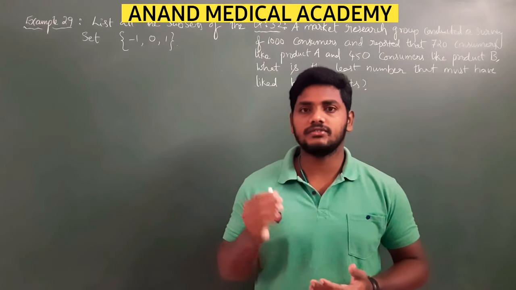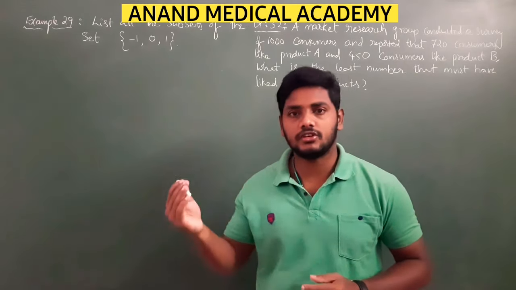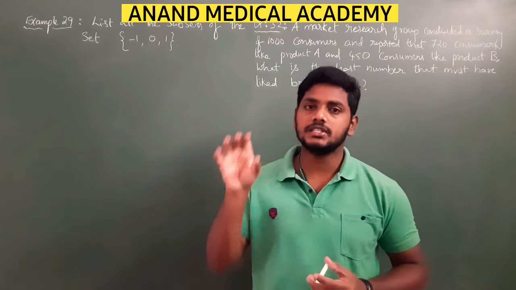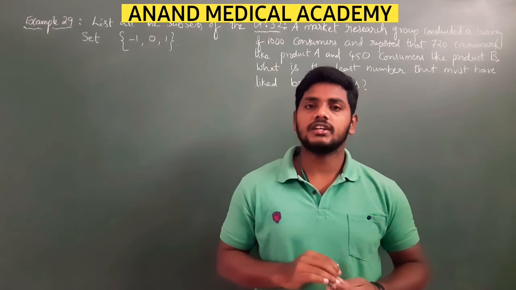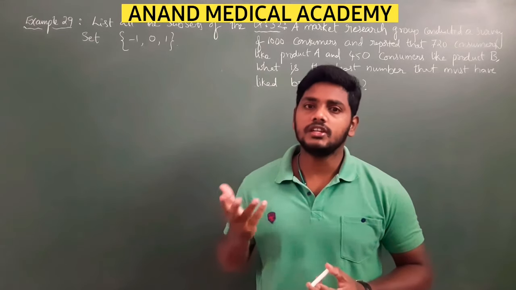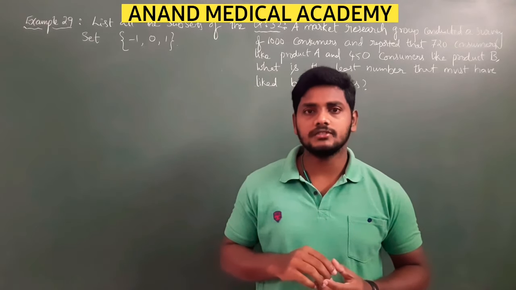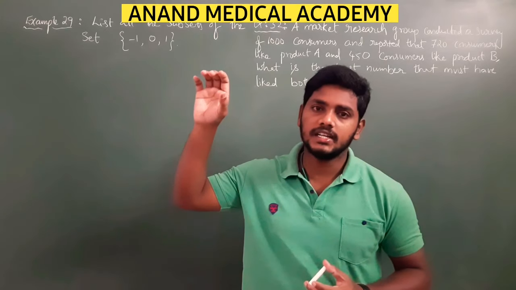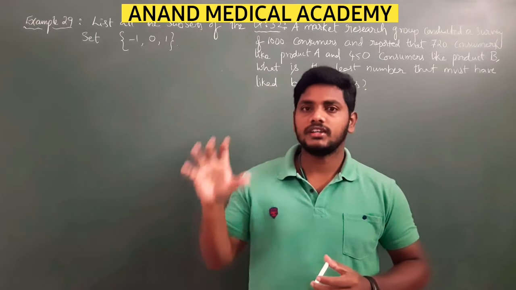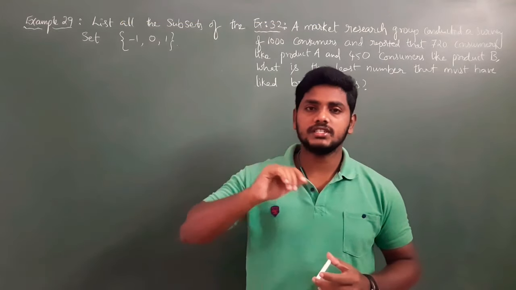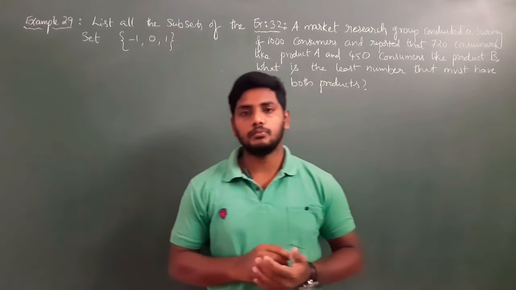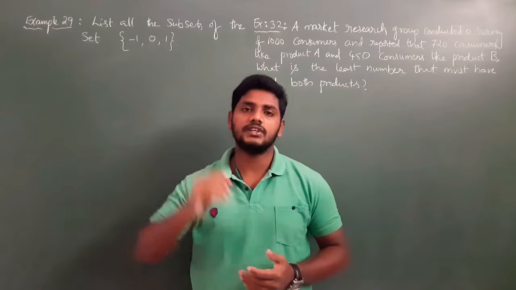As before exercise 1.1 there will be one concept, for exercise 1.2 there will be another concept. Like that, for every exercise there will be some concept before that exercise. But when it comes to miscellaneous exercise and examples, there will be no concept. But what will be the problems on that exercise and examples? Means from starting exercise 1.1 to 1.6, what are the problems that will be there? For those problems, there will be level 2 questions on miscellaneous exercise and examples. Those are also very important to understand the whole concept of that chapter.